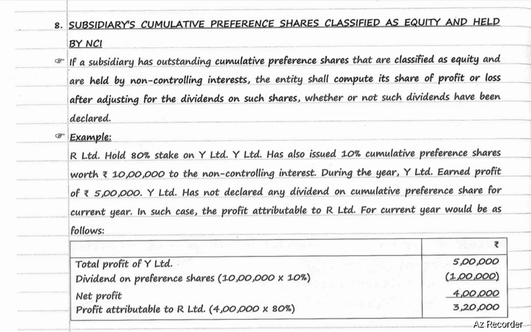In such case, the profit attributable to R Limited for the current year would be the total profit of Y Limited, that is 5 lakhs, less dividend on preference shares, that is 10 lakhs into 10%, that is 1 lakh. We will get the net profit of 4 lakhs. Profit attributable to R Limited, that is 80% of 4 lakhs, is 3 lakh 20,000.